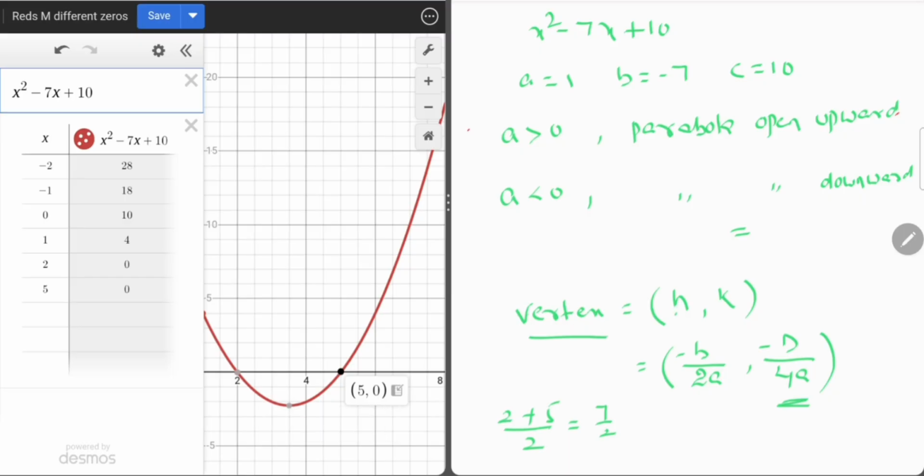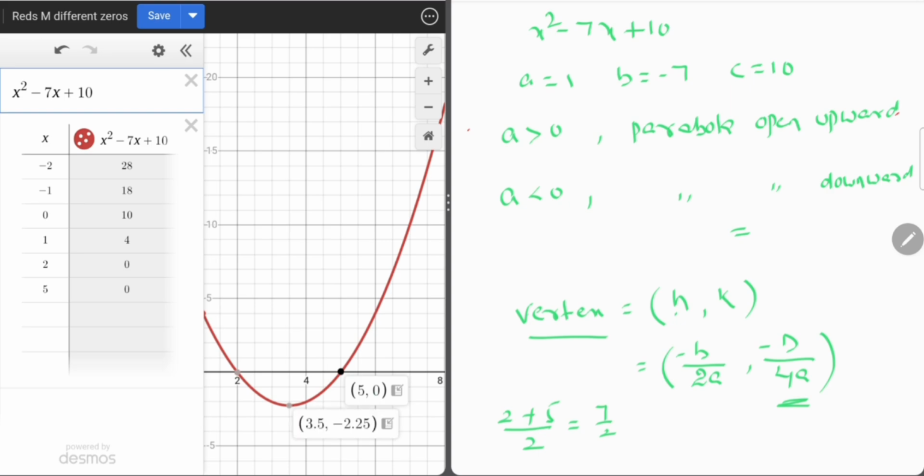We get the h value, minus b by 2a, which is 3.5, from the average of the two roots. The two roots are 2 comma 5, their sum is 7, and 7 by 2 gives the average 3.5.